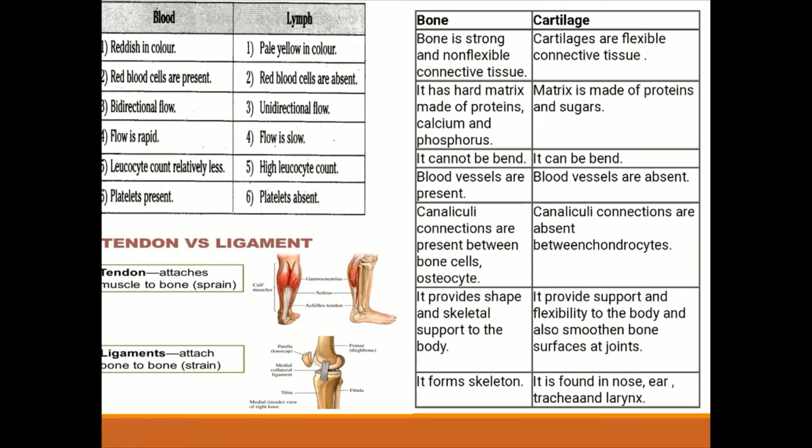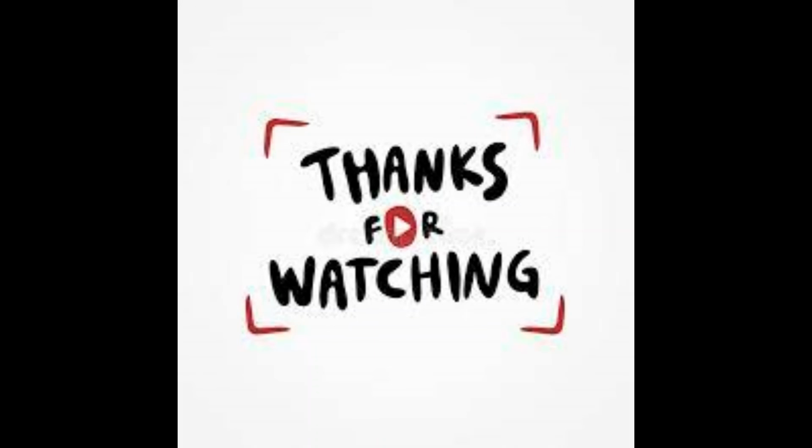Now the skeleton is made by your bones, whereas in our nose, ear and trachea and larynx we find cartilage. If you move your ear a little, you are able to move it, or you are able to move your nose because they are made up of cartilage, but you are not able to move your arm except at the joint point. As such you cannot move your arm, right, because that is made up of your bone.